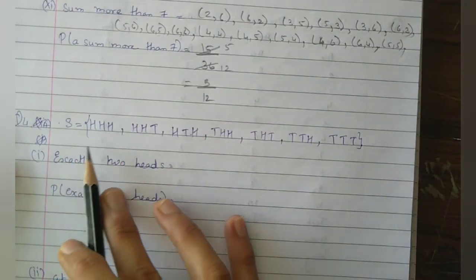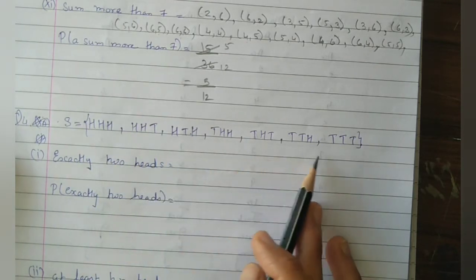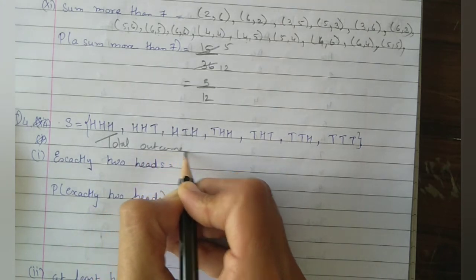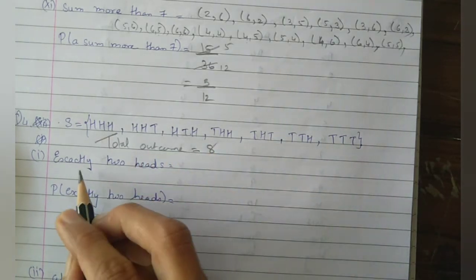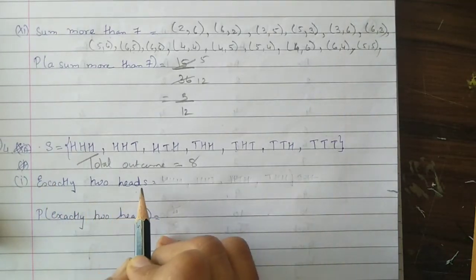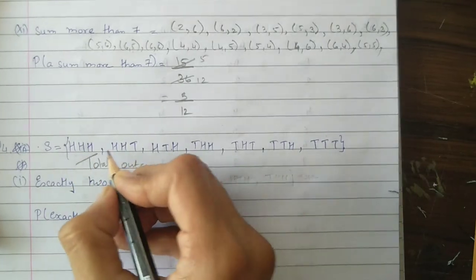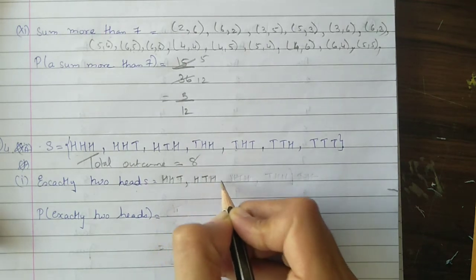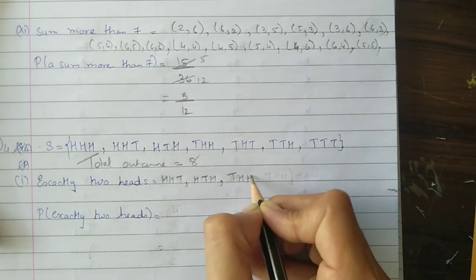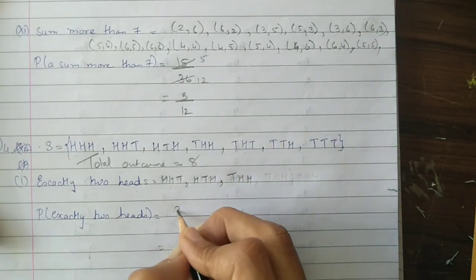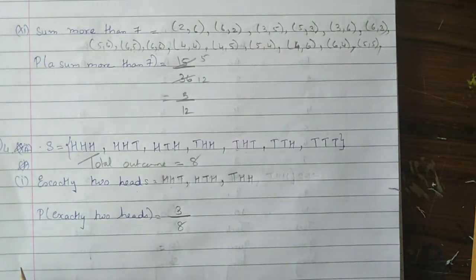Okay, so let us do. Whichever outcomes I have written here, 1, 2, 3, 4, 5, 6, 7, 8, so total outcomes equal to 8. Okay, so exactly 2 heads means in question number 1, what we need is exactly 2 heads only. Here it is 3, so it will not come here. Head, head, tail, then head, tail, head, then tail, head, head. This much only, because here 2 heads are not there. So 1, 2 and 3. So 3 upon 8 is the answer.